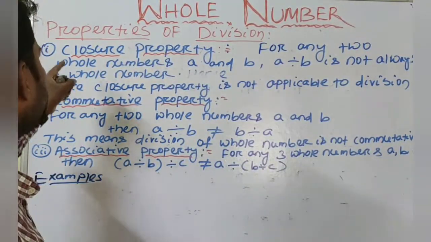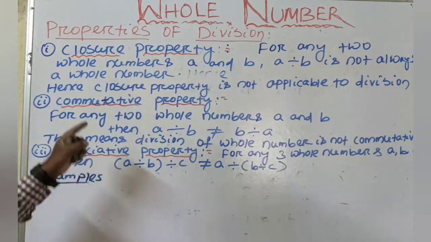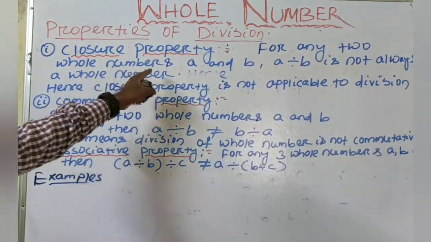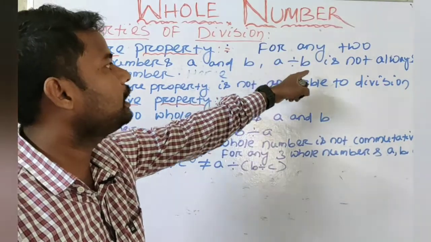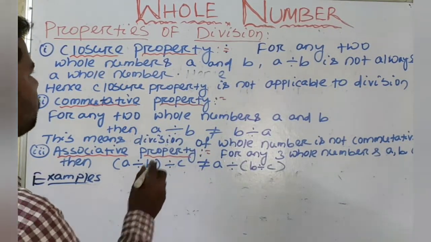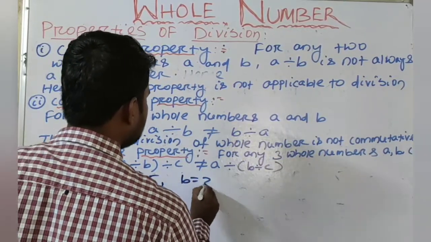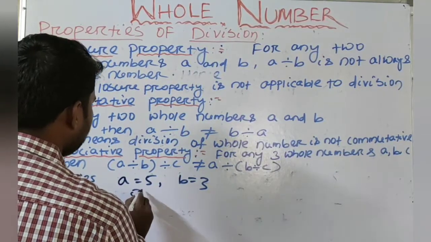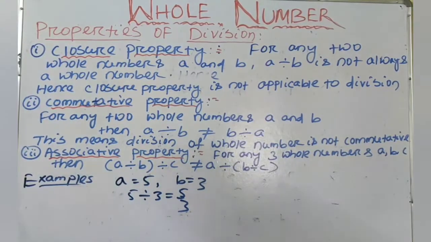Next we will know properties of division in whole numbers. First we will know the closure property. For any two whole numbers A and B, A divided by B is not always a whole number. Now we will check. Suppose A is equal to 5, B is equal to 3. So A divided by B, that means 5 divided by 3, is equal to 5 by 3, which is not a whole number.